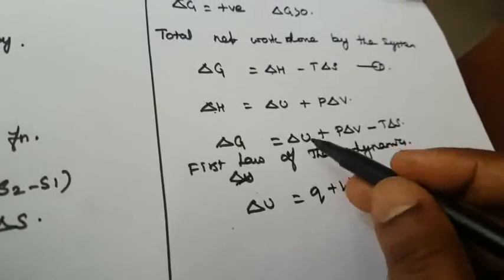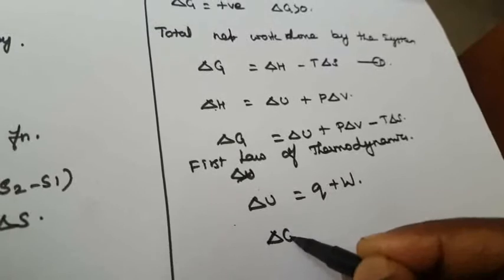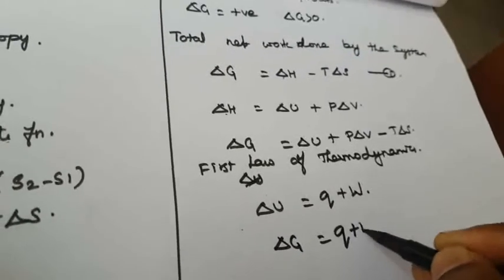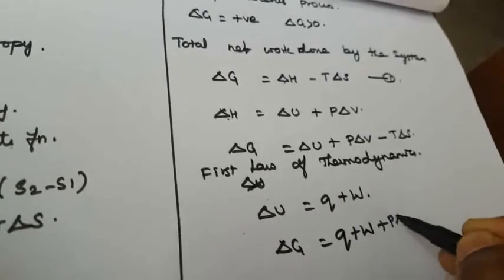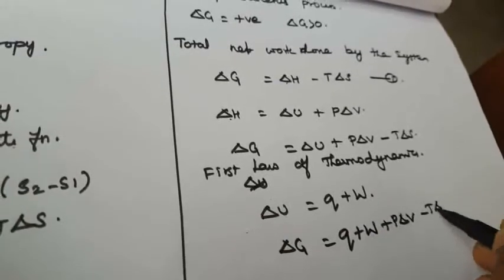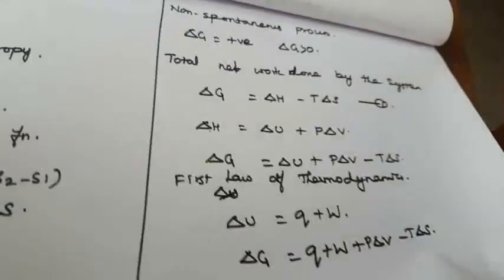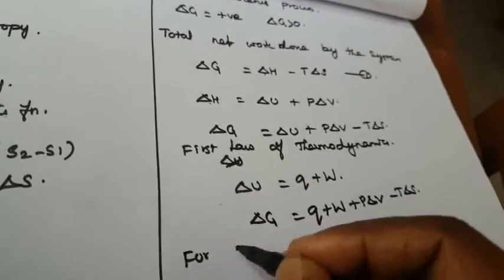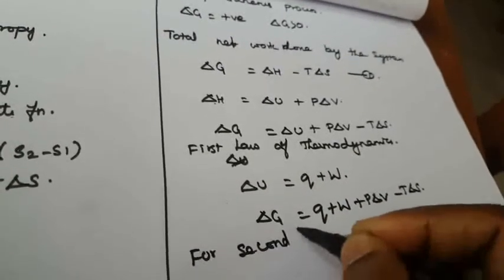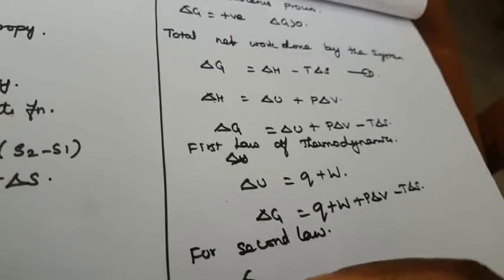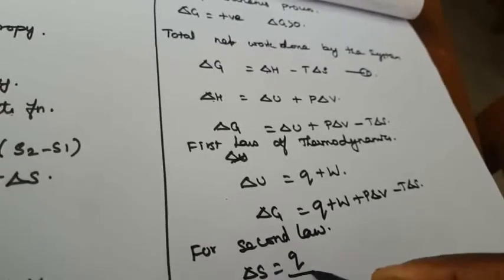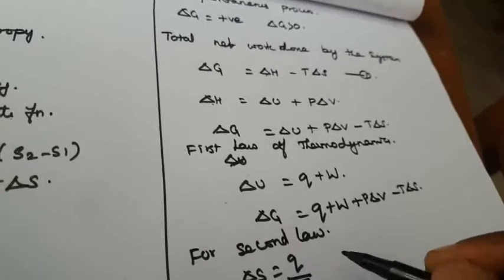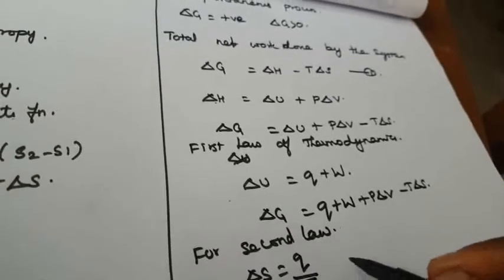So substitute that: delta G is equal to Q plus W plus P delta V minus T delta S, right? From the second law of thermodynamics, delta S is equal to Q by T. Delta S equal to Q by T.